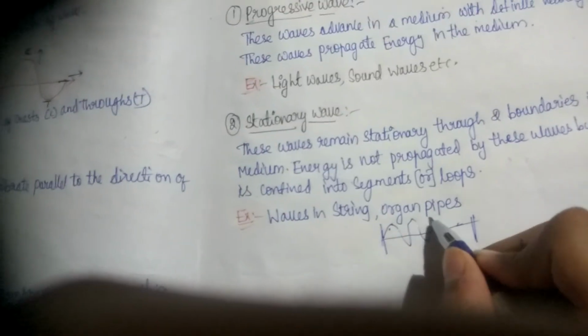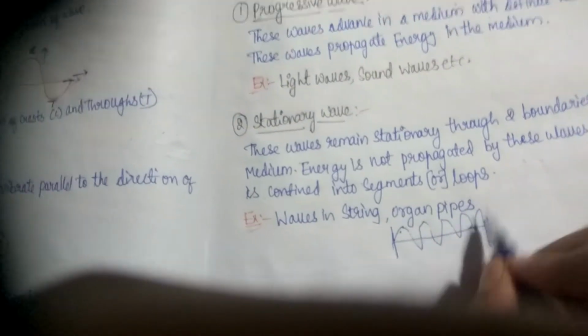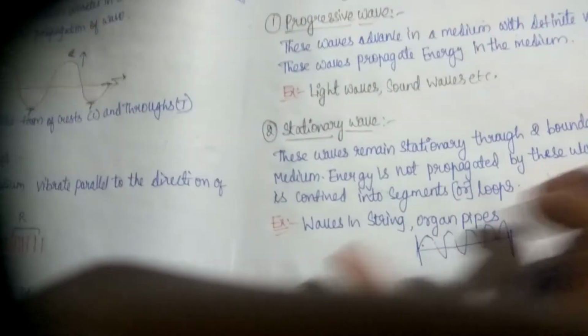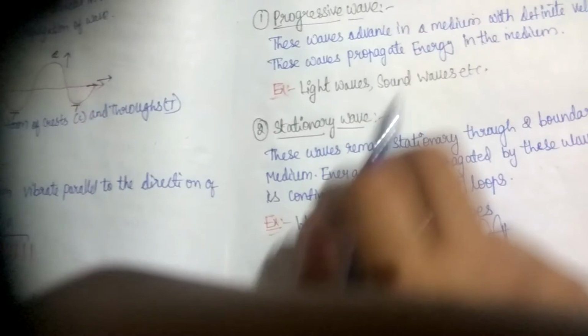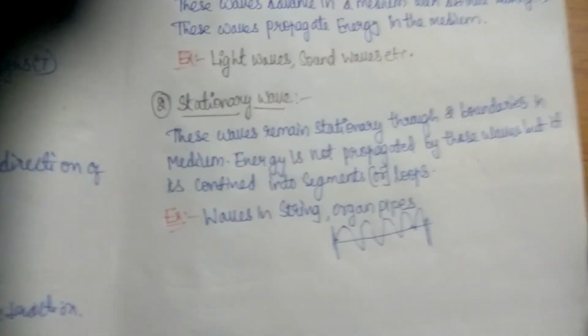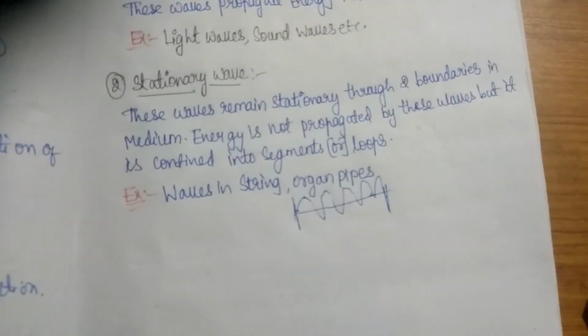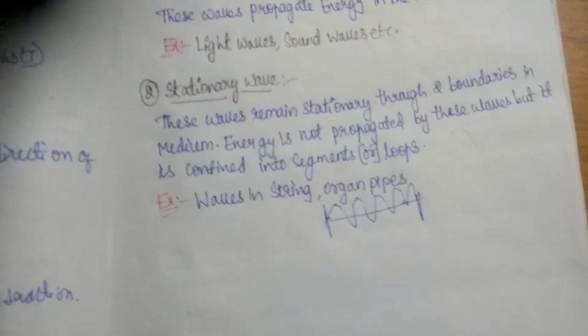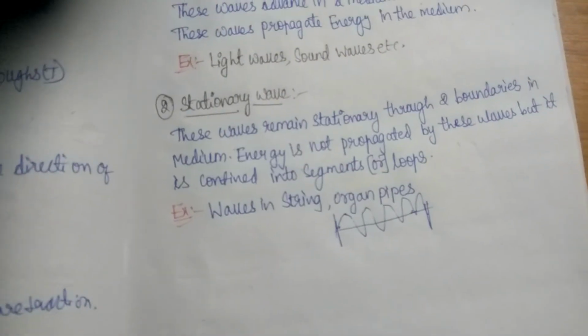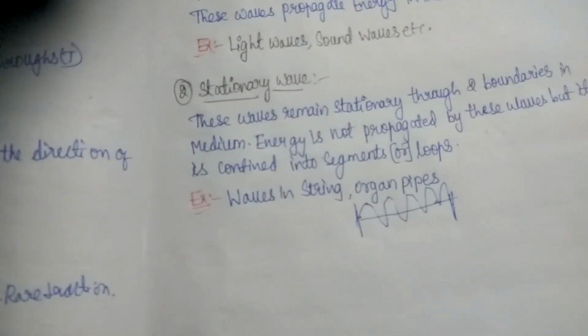If we touch a tuning fork, it would move like this. These types of waves occur on a string attached at two closed ends, or in an organ pipe with closed or open ends. In this case the waves remain stationary between two boundaries in the medium.